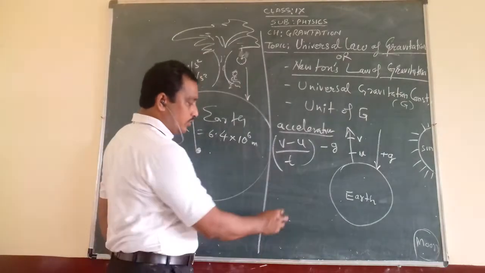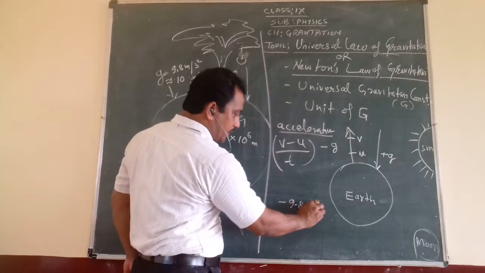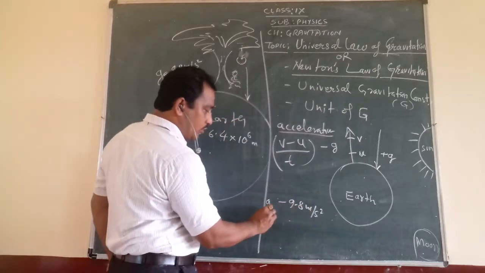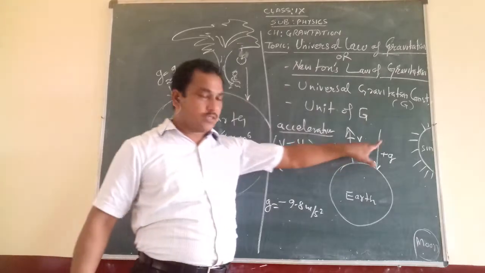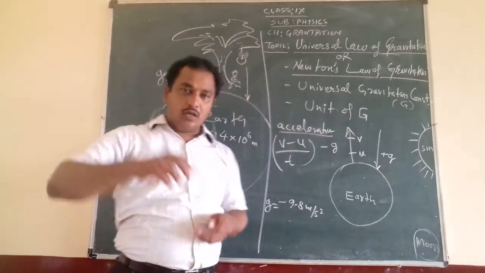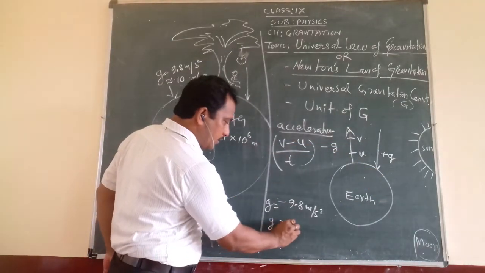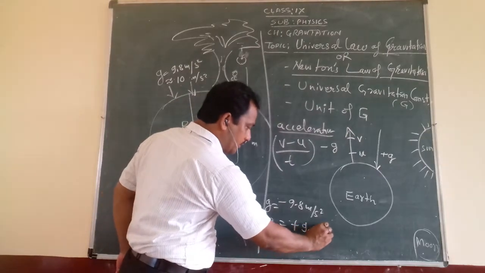So you can use minus 9.8 meter per second square as the value of small g when an object is going upward, and when the object is falling downward towards the earth, we will use g as positive 9.8 meter per second square.